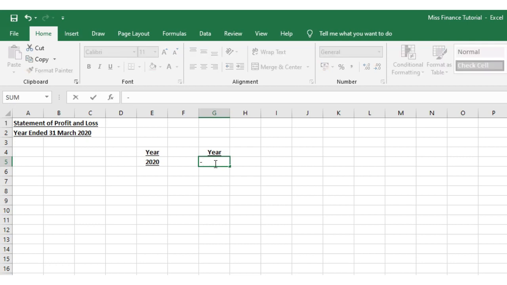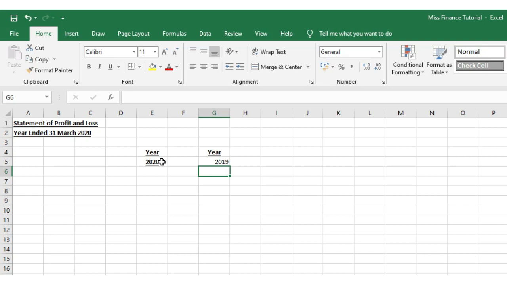Next, there is a very easy way of editing dates and numbers inside of Excel. I want the year 2019, which is one less than 2020. So if I type into my formula equals E5 minus 1, that will give me 2019.